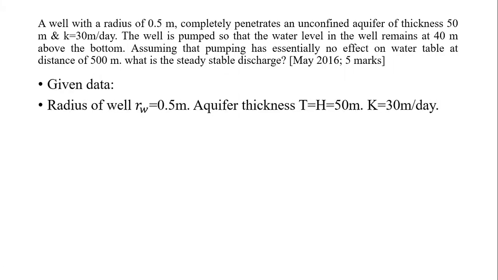Okay, so firstly I will write the given data. Radius of well 0.5 meter, aquifer thickness as T or H, whatever it may be, as per our assumption, what symbol we are going to use for that. That is T or it may be H, that is 50 meters thickness. Then K is 30 meters per day. Height of water in the well 40 meters, and radius of influence 500 meters, and it has been asked to calculate the discharge Q.